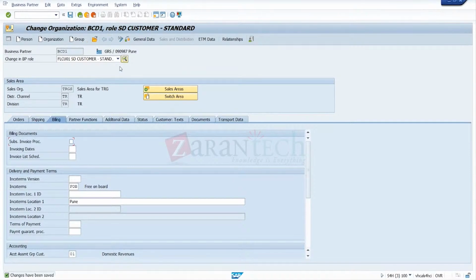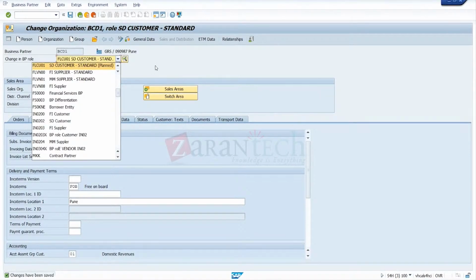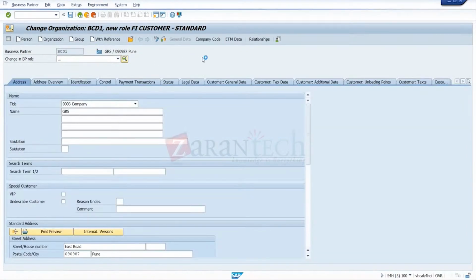So all three roles are mandatory. The general role, the customer role will enter the customer sales details. In the finance accounting, under the FI customer, we will enter the finance details related to the company code, like company code reconciliation.